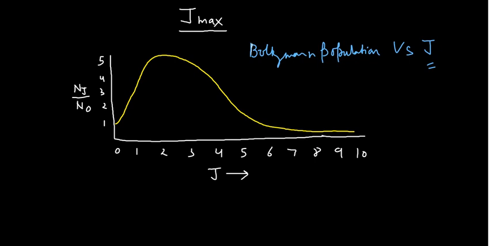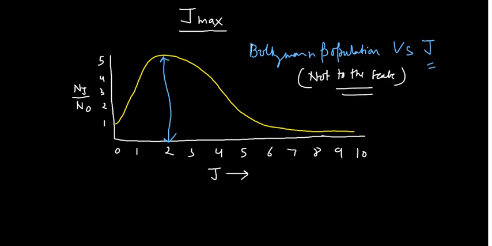Okay, now this graph is showing that on a particular J value, say for example, if I choose this particular J value, J equals 2, it is not looking like exactly 2, so you can put 2 here. It is not to the scale. See guys, this is very important for chemistry students or any science student. Whenever you are plotting a graph and you are not using any scale, it is essential to write 'not to scale' there.